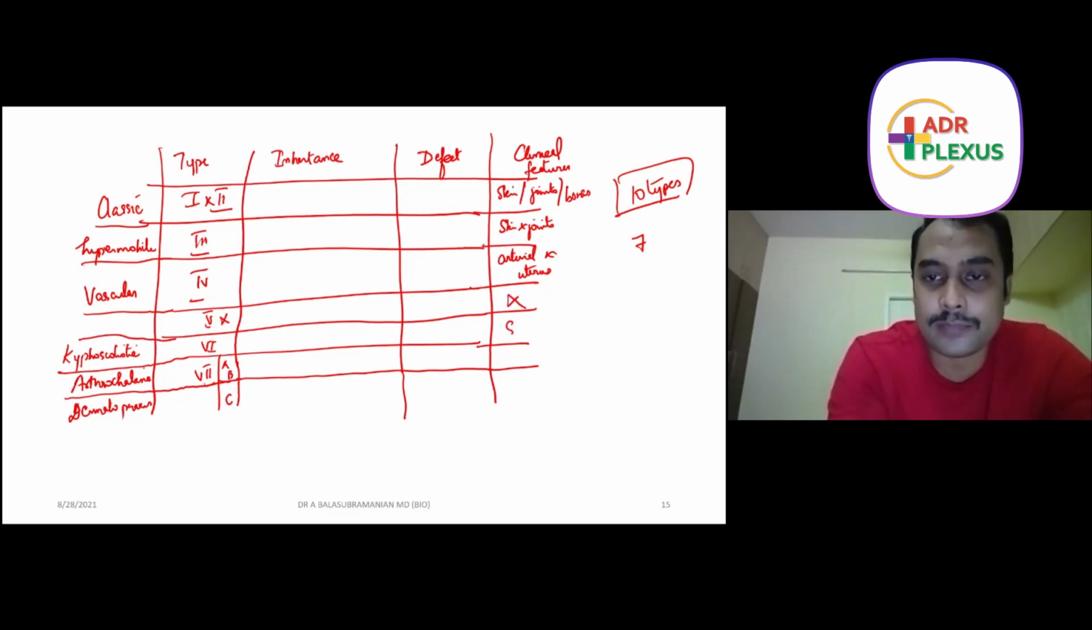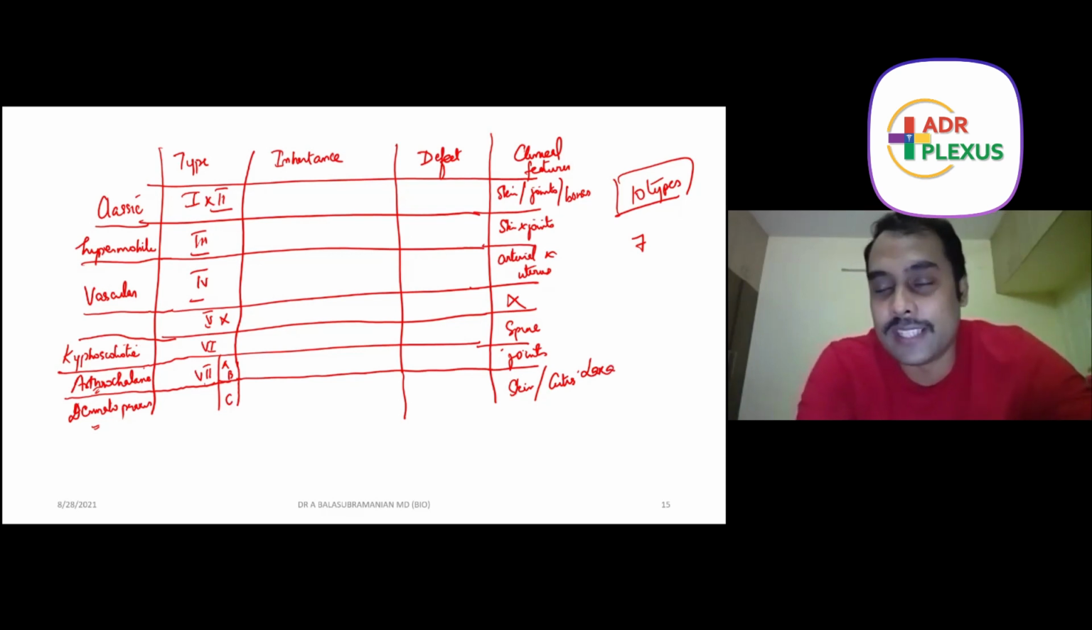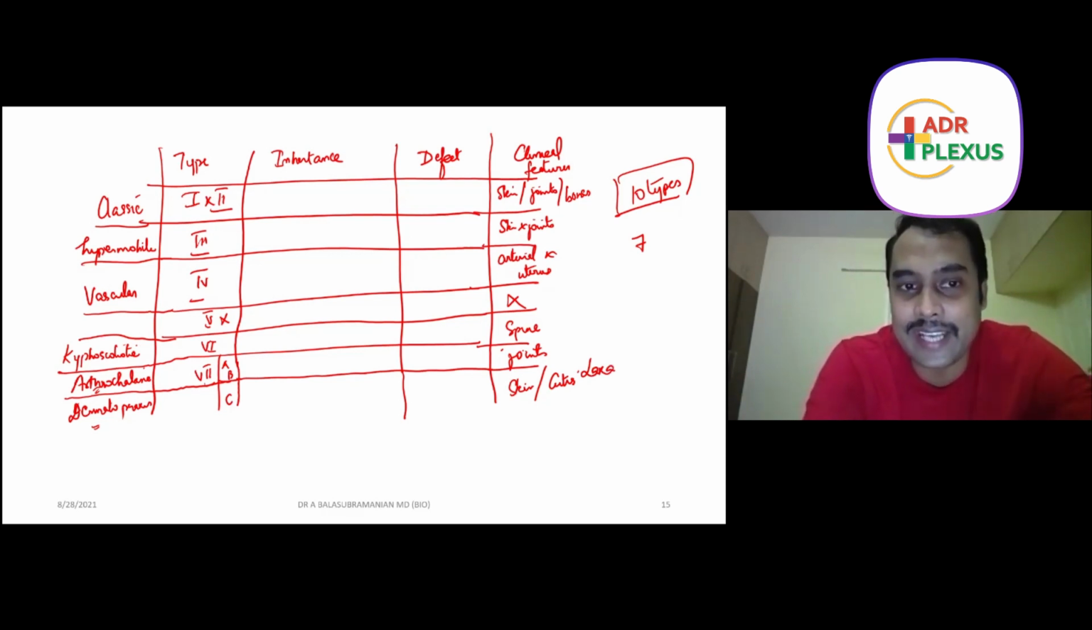Kyphoscoliosis, again, involves the spine. The word arthro involves joints, so 7A and B involve arthro. Dermatosparaxis involves skin, and in fact, this particular entity, 7C, is called cutis laxa.